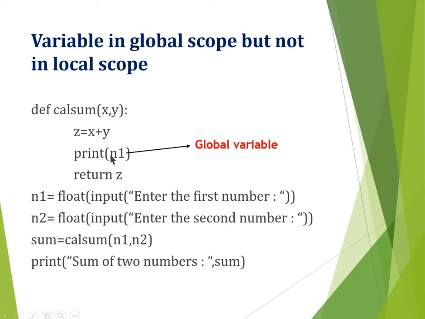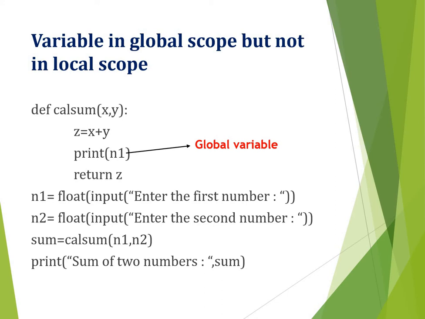So in statement 2 of the function, there is a print n1. n1 is not declared or used inside the function. n1 is a global variable because n1 is from the main program. So n1 has not been created in CalSum, and still this print statement is trying to print the value of n1.